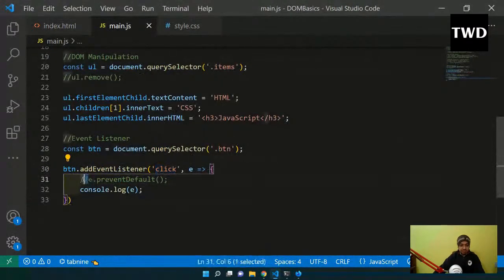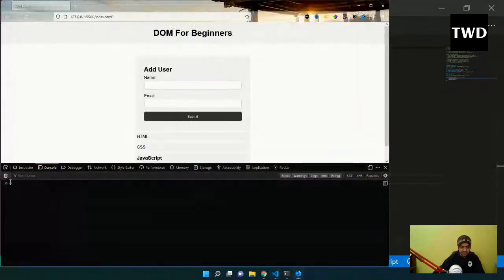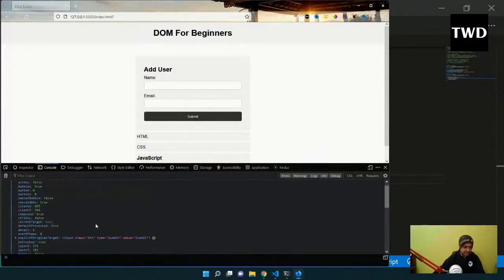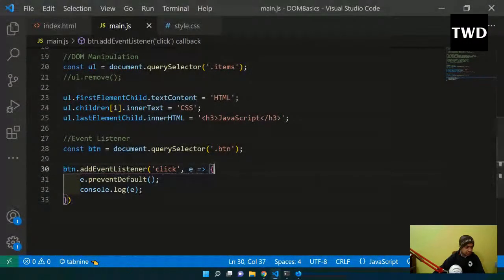So we have something known as e.preventDefault. I'll add e.preventDefault, save it, and now if I submit it, I'll get the e. It didn't refresh, it didn't reload. So e.preventDefault is very much required. Now the click handler shows that I have access to all these things, and we are going to access some of those.